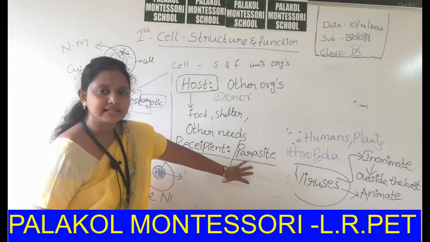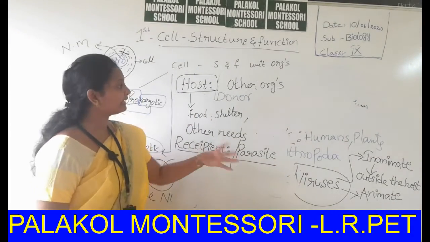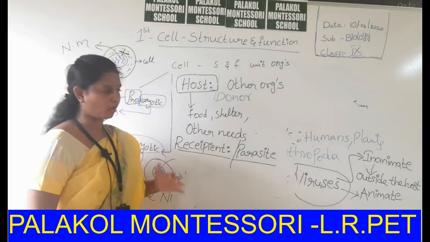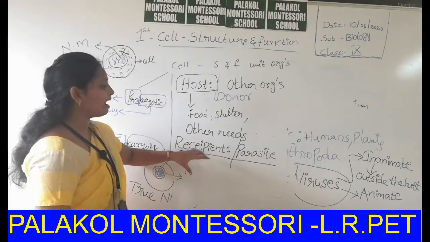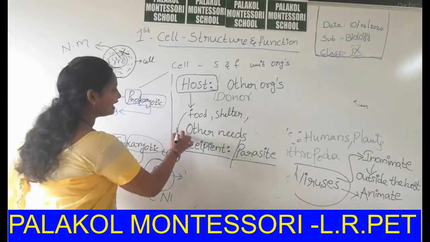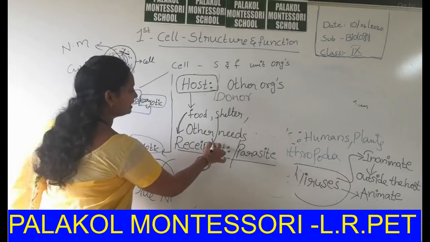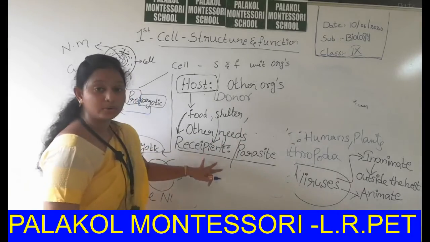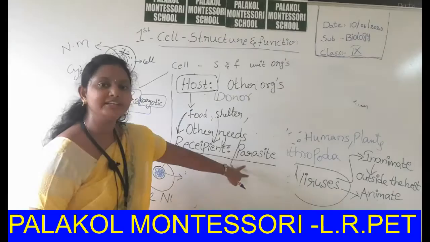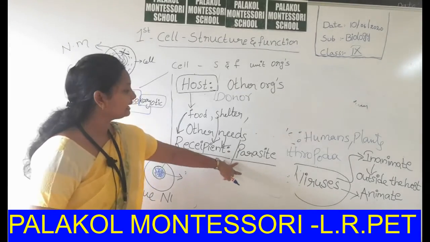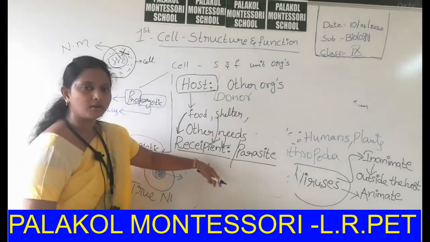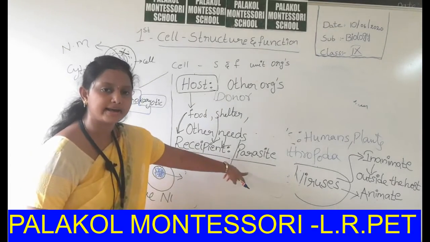Recipient or parasite is a type of organism that can collect all its needs from a host body, that is food, shelter and other needs. For the survival of its life processes, it takes all its needs from the host body. It is called recipient or parasite.